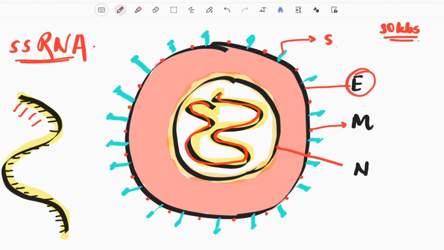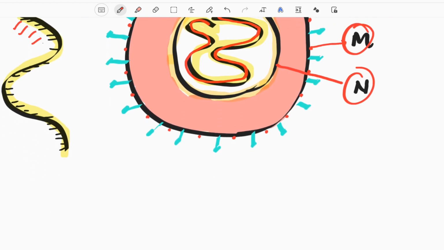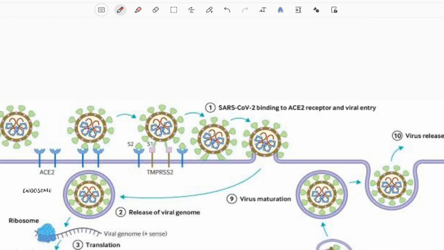Why I have specified E, M and N is because there are special genes, the E gene, M gene and N gene respectively, coding for the envelope, the membrane protein and the nucleocapsid that encloses the single-stranded RNA. So this was just the structure of this virus. Now beginning with the pathophysiology of this virus: what does it do to our body?